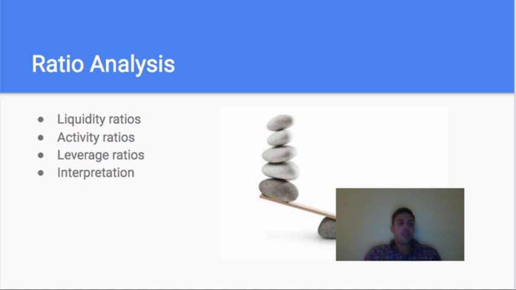Next, we want to look at their activity ratios. And first, we want to look at the total asset turnover. This is taking a look at the amount of sales they have in comparison to their total assets. Their asset turnover ratio is 0.36, where competitors are at 0.73 and 0.31. EA Sports is a little bit higher, as well as Activision is a little bit lower in this sense at 0.31.